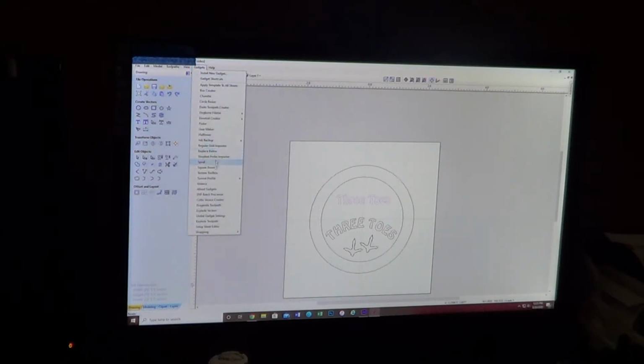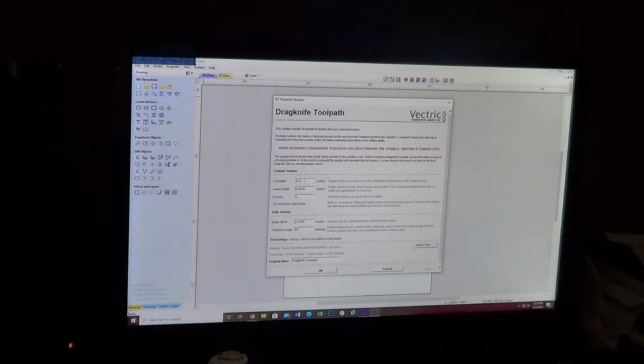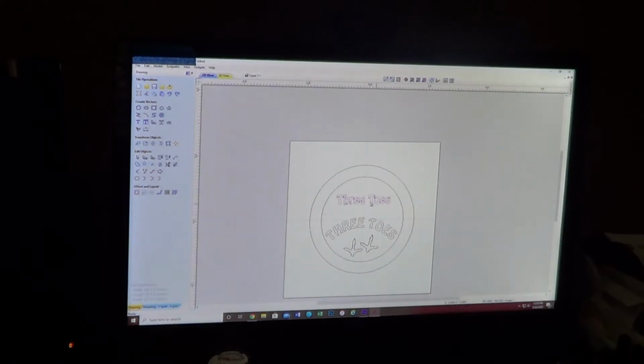We go back to our gadget, we hit our drag knife tool, we set our depth 0.004. We have our swivel depth is 0.0035, our blade offset 0.0185, and our dummy tool. On this blade offset, the blade I'm using is the same as a standard roll-in vinyl cutting blade. Okay, there's my tool path.